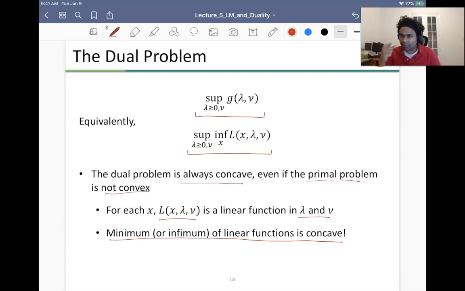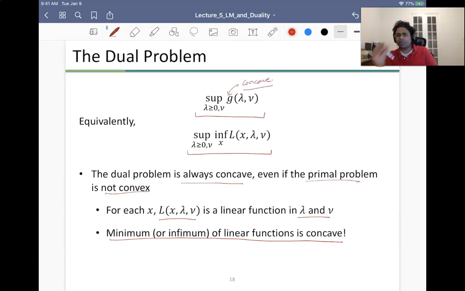I'm not going to prove it over here, but just keep in mind that the minimum of a set of linear functions is concave. And because of this, the dual problem, which is maximizing g, is concave.